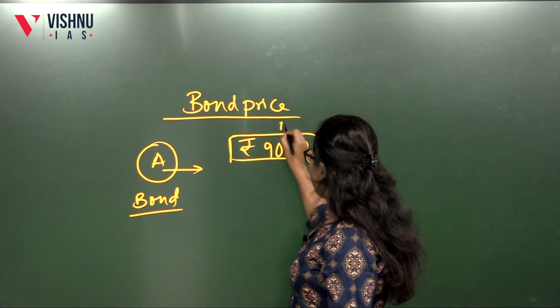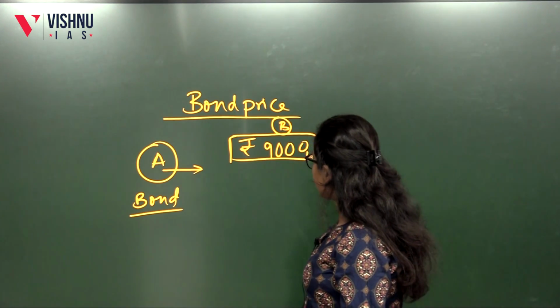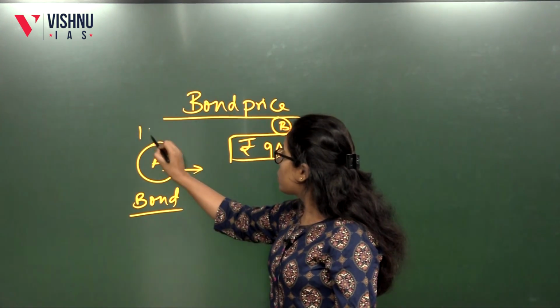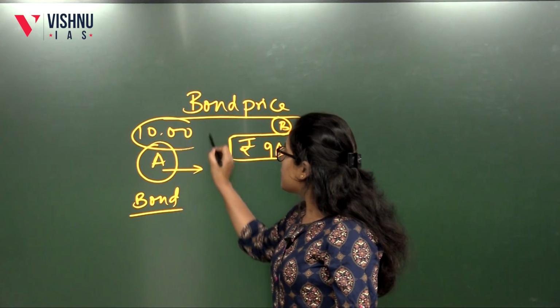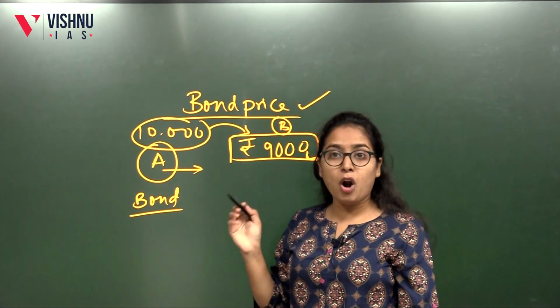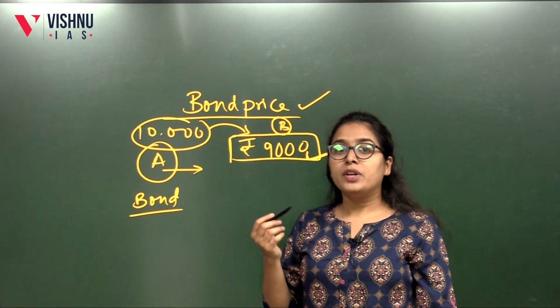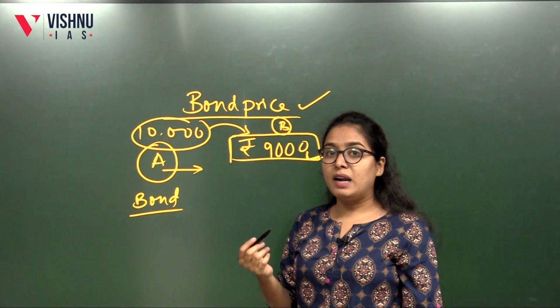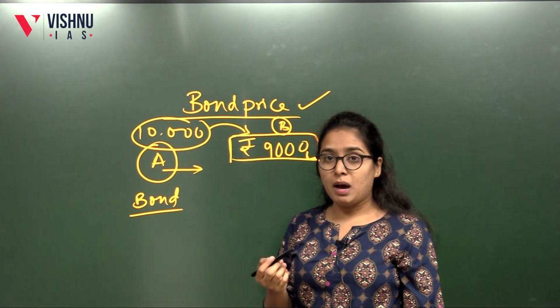So B will get it. This change in the price from 10,000 to 9,000, this is the change in the bond price. This is called bond price. Bond price tends to increase or decrease based on the supply and demand in the market, in the secondary market.